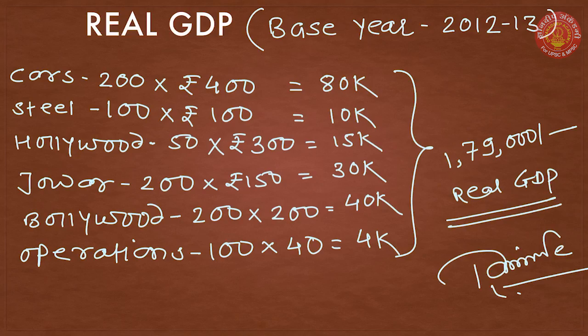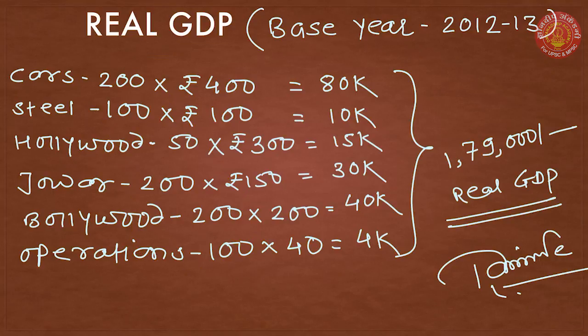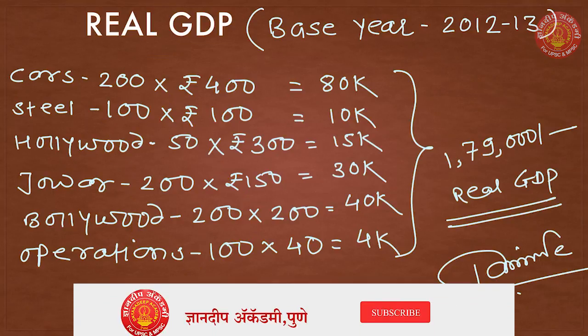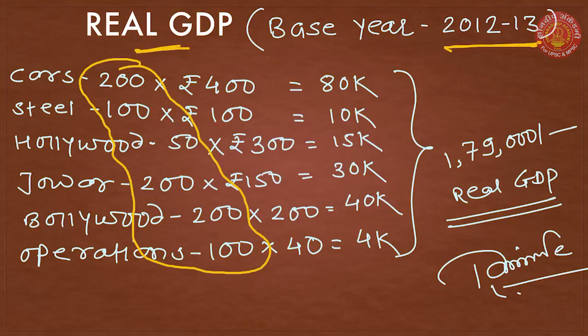Now next one. Let us say we want to discuss real GDP. While counting real GDP, again we are going to take the total number of goods and services produced in 2020 itself. Now, in 2020 these are the goods and services produced, but if you look at the base year, let us say we have considered 2012-13 as the base year, you will see that in 2012-13 cars were cheaper.